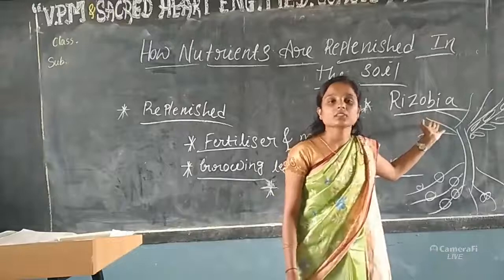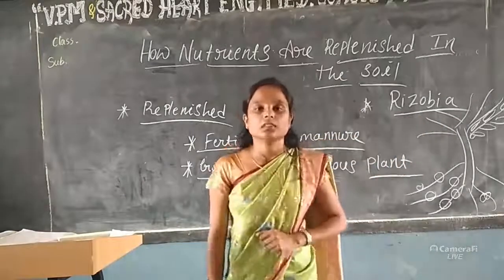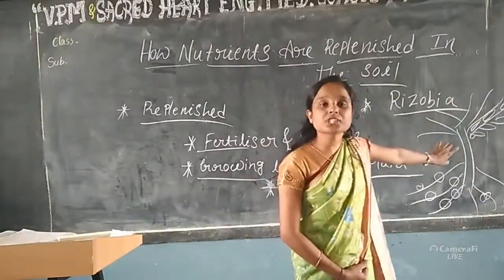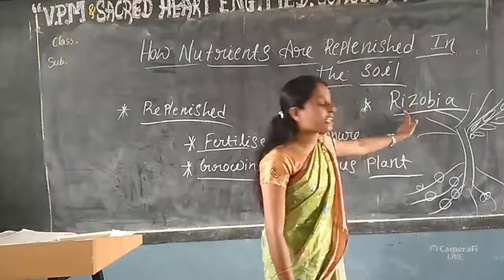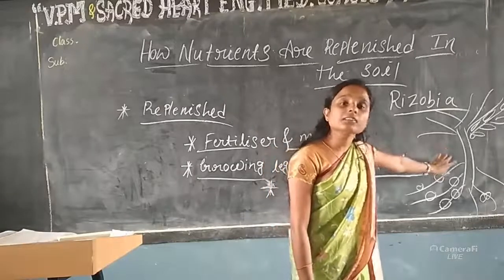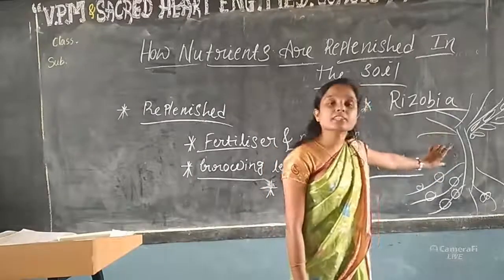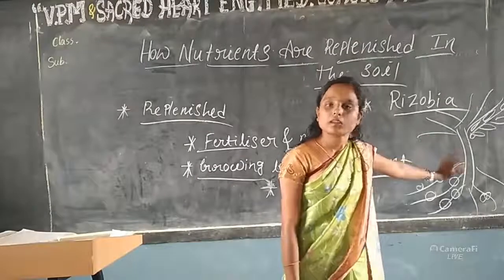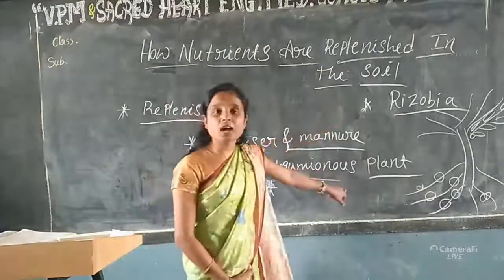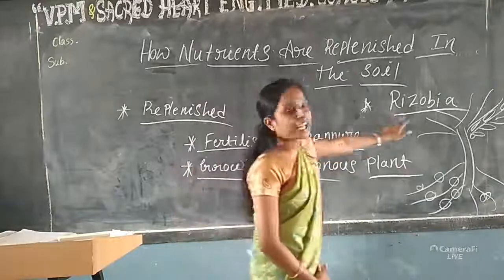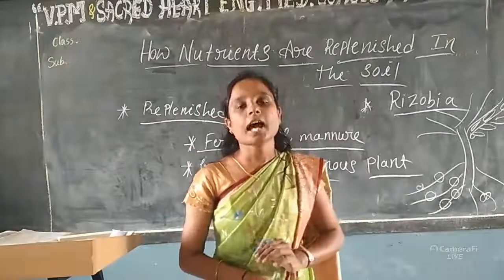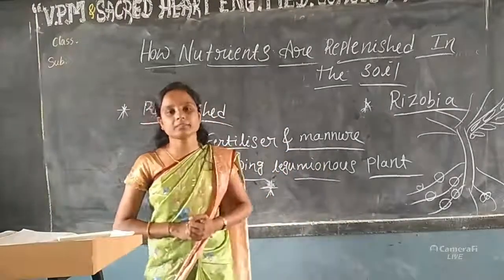Rhizobia bacteria does not prepare its own food. These leguminous plants give shelter and food to the rhizobia. Rhizobia in return gives the plant water and nitrogen. It is a symbiosis relationship. Okay, how do the leguminous plants replenish the soil? With the help of rhizobia bacteria. Yes? Any doubts? I hope all of you understand.